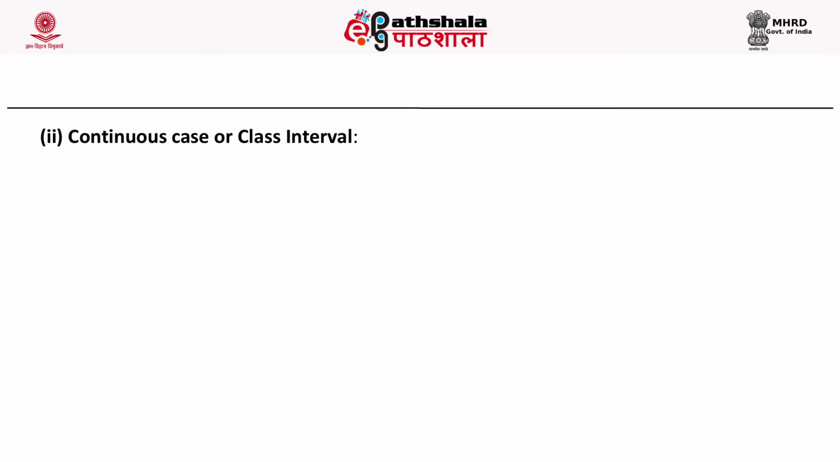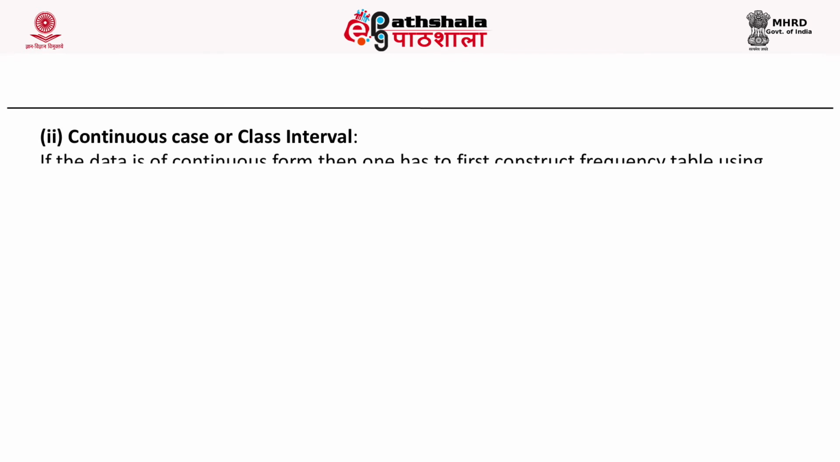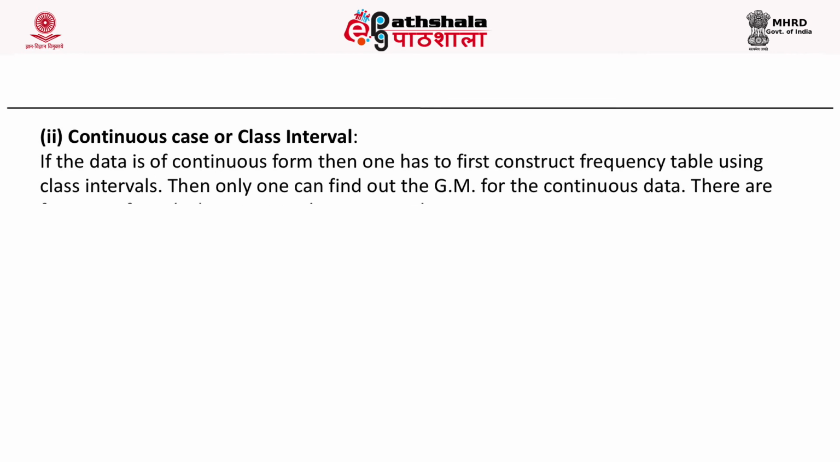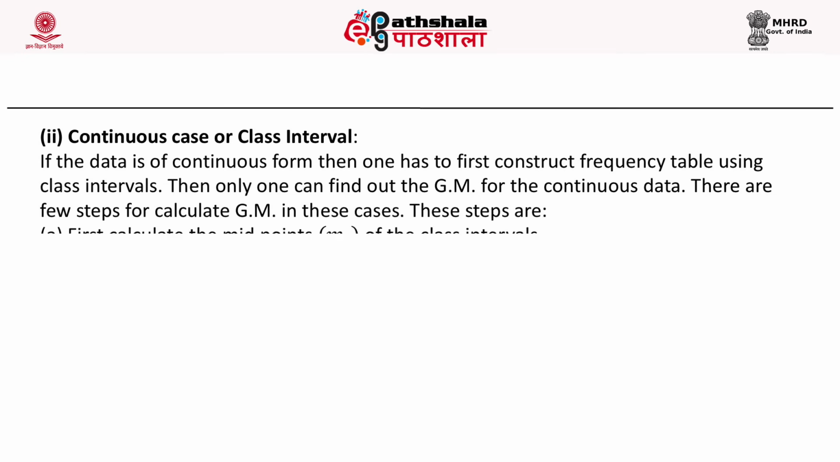So what is the continuous case? In the continuous case we have data given in class intervals. So if the data is of continuous form, then one has to first construct a frequency table using class intervals. Then one can find out the geometric mean for the continuous case. There are a few steps for calculating the geometric mean in these cases.